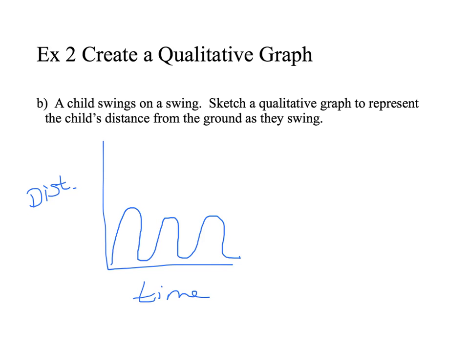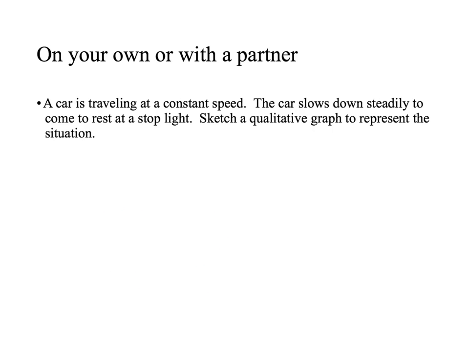Basically, you're just going to want to picture what happens when you're swinging back and forth. You go away from the ground, then you come back down. And then you go backwards, and then you come back down. Then you go forwards, and then you come back down. And so on and so forth. Try this one on your own.